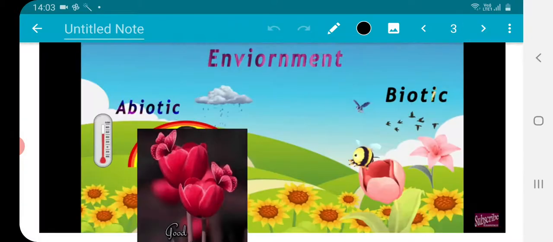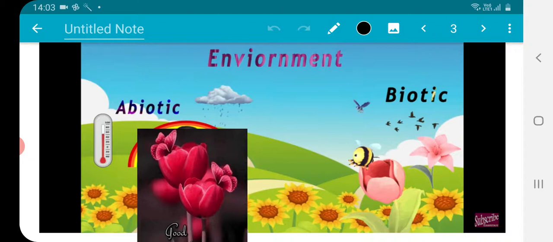Then in this chapter we'll study about the environment also. All these four components, atmosphere, biosphere, lithosphere, hydrosphere, combinedly make the environment. And in this environment we have two categories of organism: biotic and abiotic.